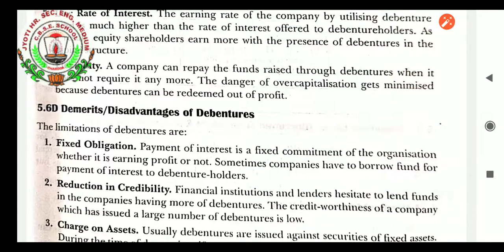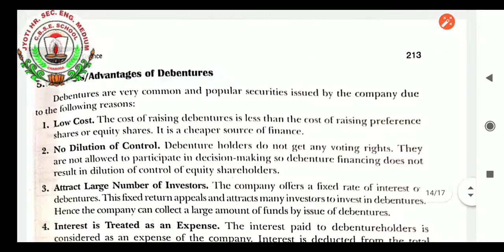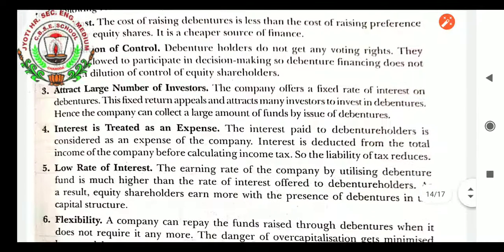Demerits, disadvantages of debentures. The following are the demerits. First of all, recall once again the advantages of debentures. Very first, it is low cost. Second, no dilution of control. Attract large number of investors. Interest is treated as an expense, so it is deducted from our income and we will get relaxed from the tax to some extent. Okay. And low rate of interest is there.